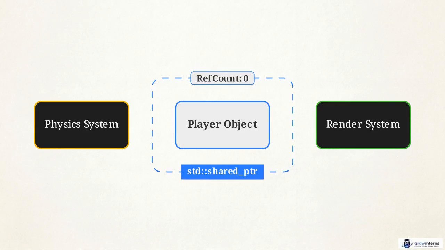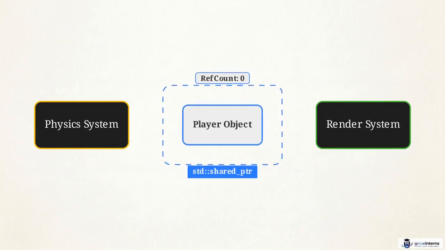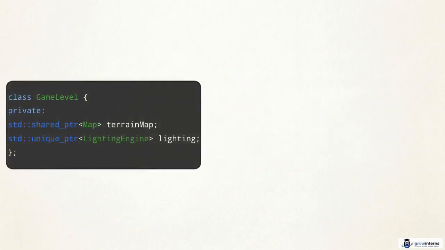A shared pointer uses reference counting. As systems connect, the internal counter increments, tracking how many owners are active. When the last system disconnects, the counter hits 0, and the object automatically deletes itself. We see these tools together in a game-level class.